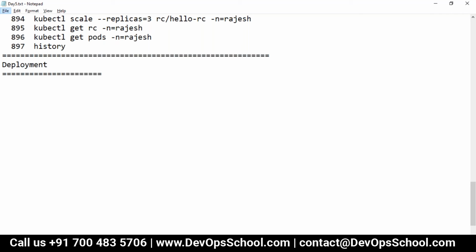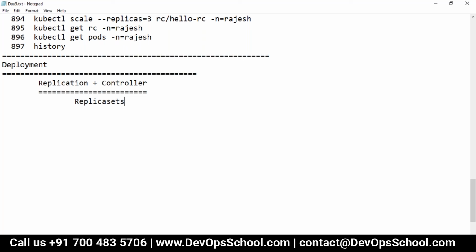Deployment has multiple features, which supersede the replication controller. Deployment has one feature which is called replication, and another feature which is called controller. So now you must be thinking, is it a copy of the same replication controller? I would say it's a yes and no, because this replication controller feature is coming from the replica set.